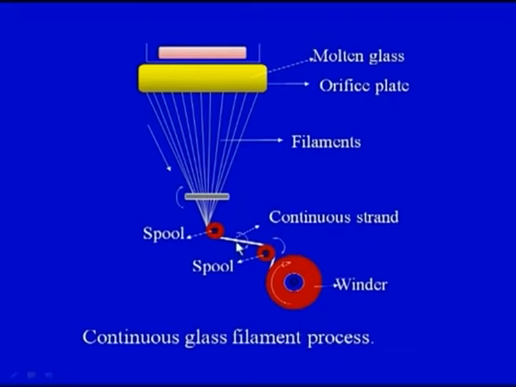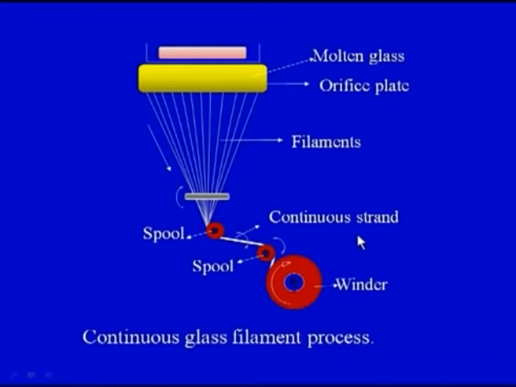Here you can see a continuous strand of filaments coming from here. This is a strand. We can see the diameter of the strand is more than the individual filament. So, a number of filaments which are coming down from the orifice plate have been combined together at this spool into the form of a continuous strand.